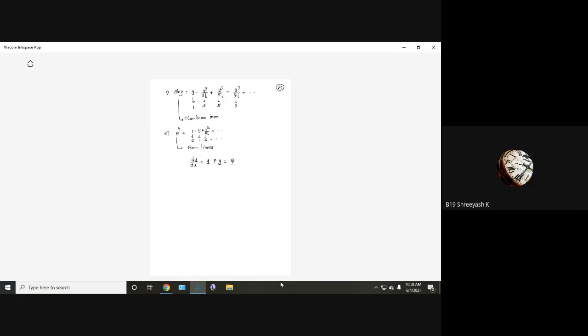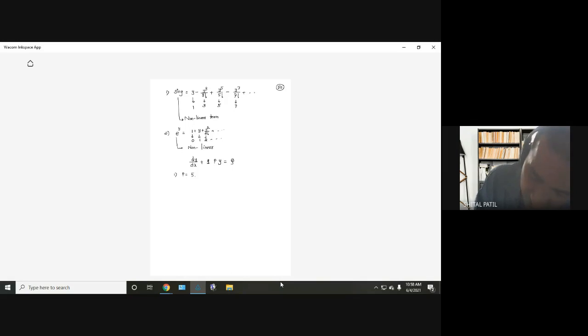P equal to 1? Okay, so constant number, any constant number. Say p equal to 5 and q equal to 10. Then see what will happen: dy by dx plus 5y equal to 10. Is it linear? No doubt, linear differential equation. This is one possibility. What is another possibility?